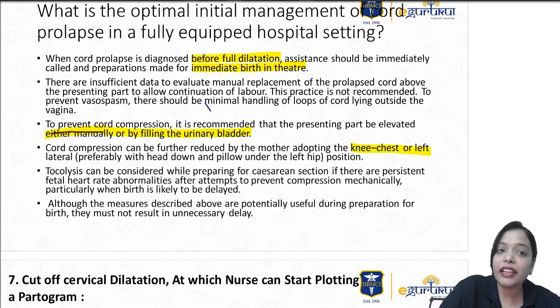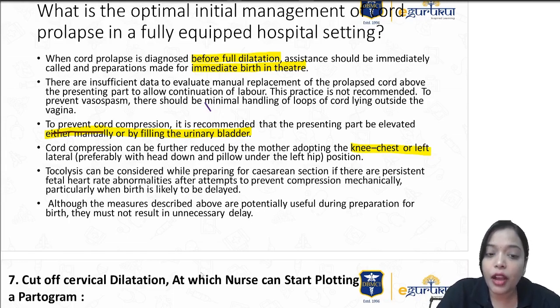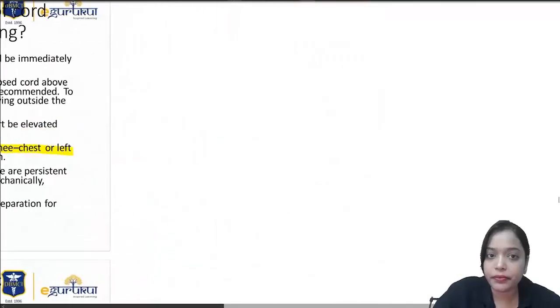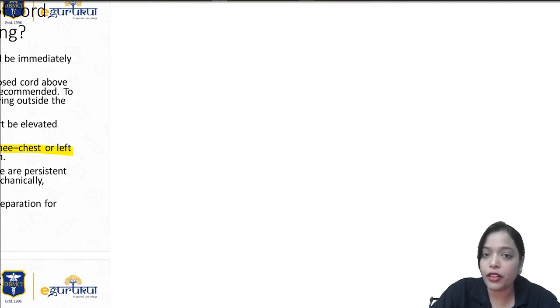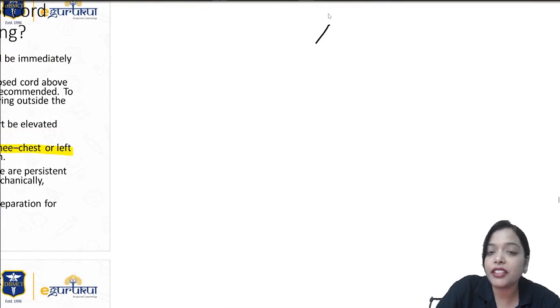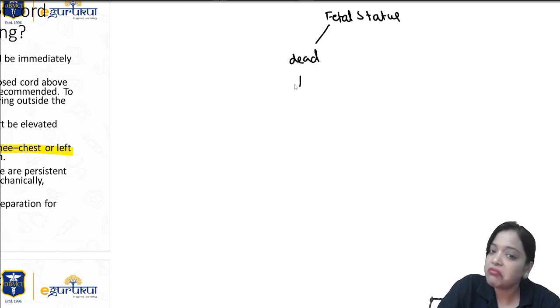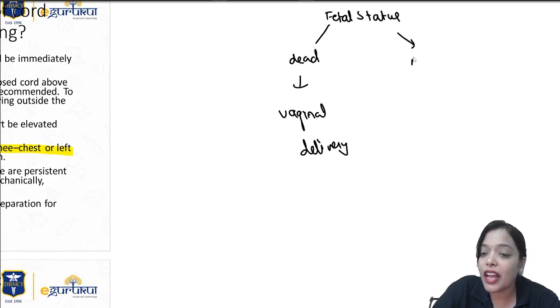Now, how can we deliver her? What should be the mode of delivery? How do we take the decision on the mode of delivery? There is nothing specific in the hospital also, same things till you shift her to the delivery room, right? So how do you take the decision of delivery? You have to check for the fetal status. If the fetus is dead, you allow for vaginal delivery. You continue to do a vaginal delivery because anyway the fetus is dead. But if the fetus is alive,